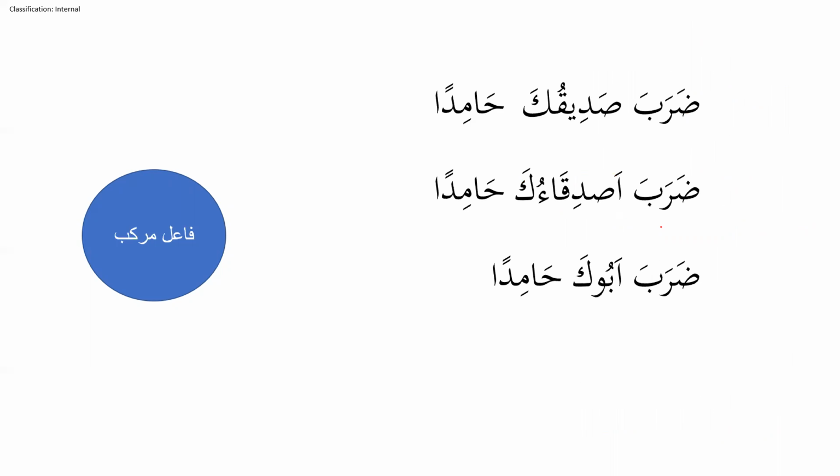Now, in this condition, we have fa'il as murakkab. So daraba sadiquka Hamidan. Your friend beat Hamid. Now what do we have to do? We have to first learn which is fa'il. Our fa'il is sadiquka. How will we recognize? From this marfu condition.